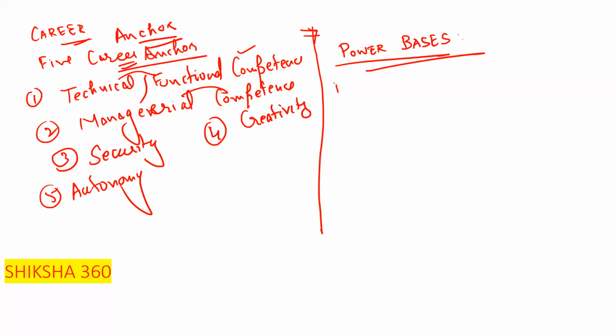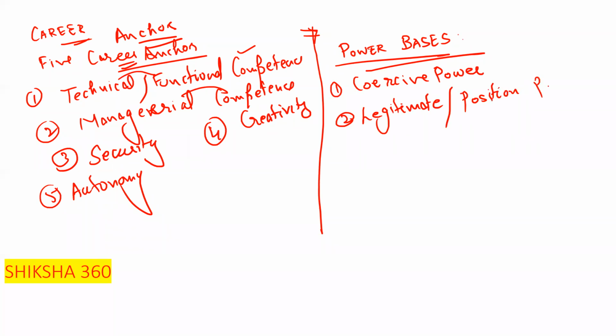First one is the coercive power. Second is the legitimate or position power. Definitely you will get one question in any of the sets from these powers. Third is the reward power. Fourth is the referent power.